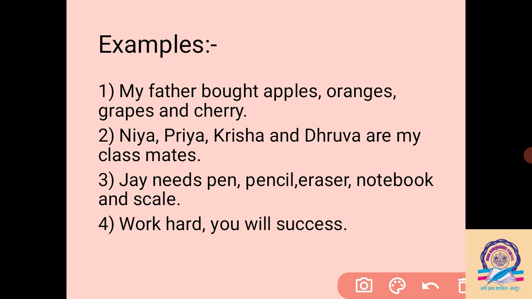And here are two short sentences: work hard, you will succeed. At the end of the sentence, I have put a full stop, and to separate "work hard", after speaking these words we need some pause, the shortest pause. A comma is the shortest pause. Then I have written the second sentence, "you will succeed", by putting a comma between the two sentences.